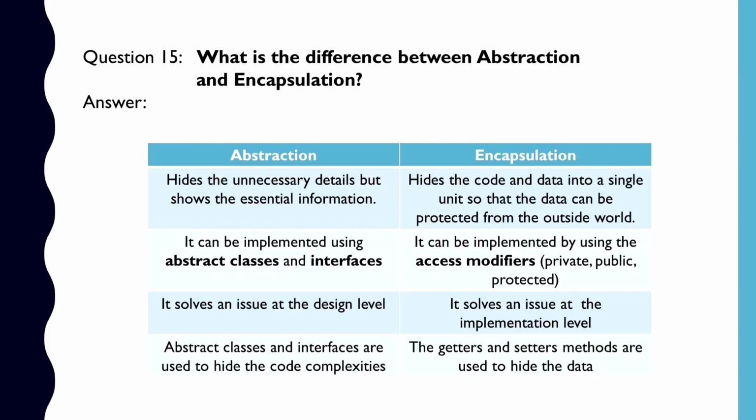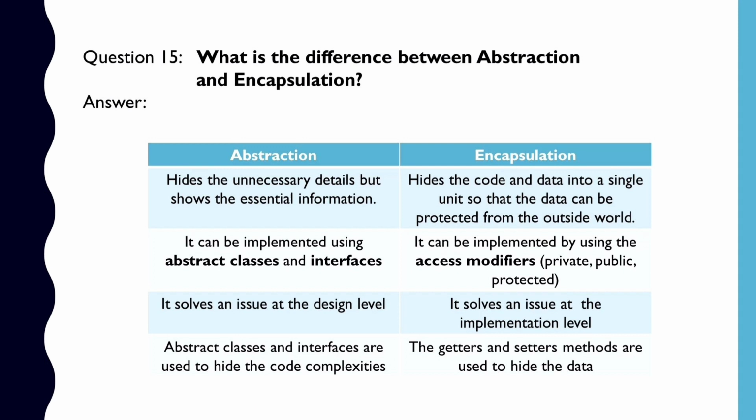Question number 15. What is the difference between abstraction and encapsulation? Abstraction hides the unnecessary details but shows the essential information, whereas encapsulation hides the code and data into a single unit so that the data can be protected from the outside world. Abstraction can be implemented using abstract classes and interfaces, whereas encapsulation can be implemented by using the different access modifiers such as private, public, and protected.